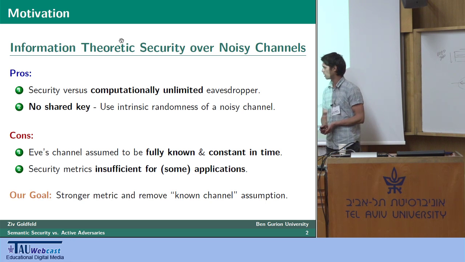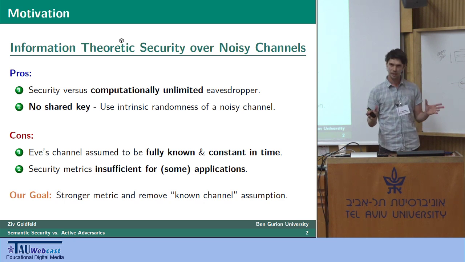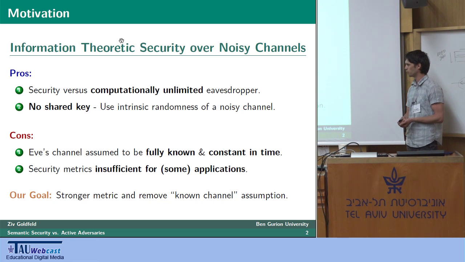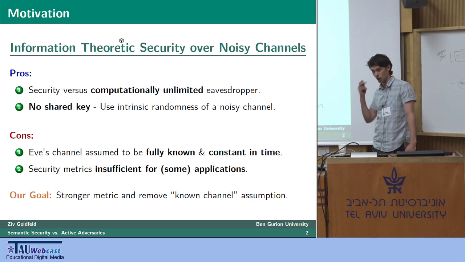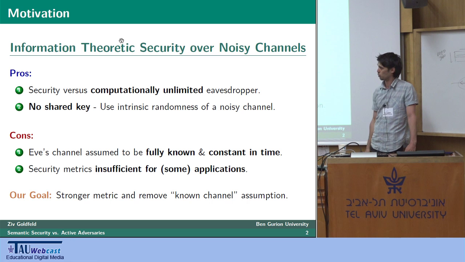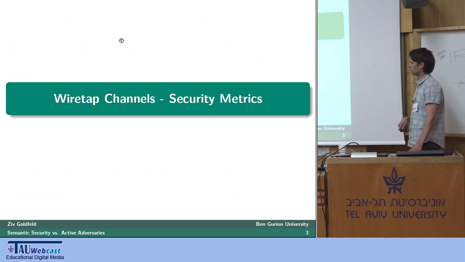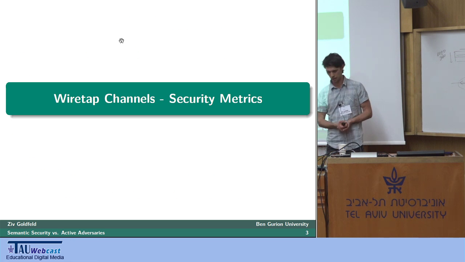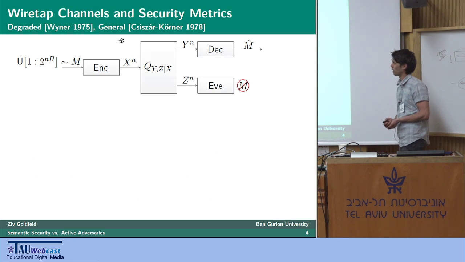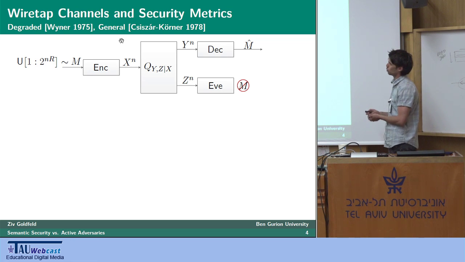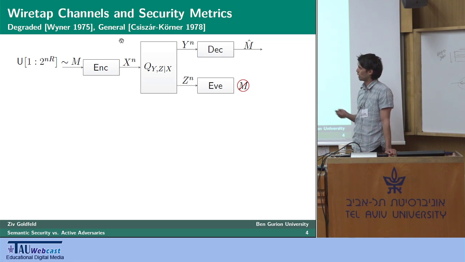But for now, I'd just like to say that the goal of this work is, in a sense, bridging some of these gaps between cryptography and information theoretic security by taking IT security while moving to stronger metrics, removing this known-channel assumption, while preserving its benefits, as I stated before. And to do that, let's start by reviewing these so-called insufficient security metrics by considering the classic Wiretap channel, the degraded version of which was introduced and solved by Wyner in his celebrated paper from 1975, and generalized to the not necessarily degraded case 3 years later by Imre Csiszár and János Körner.